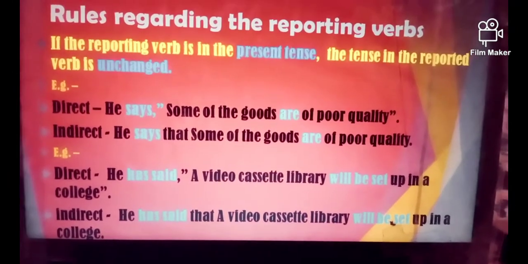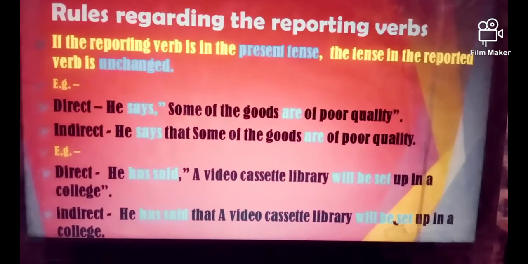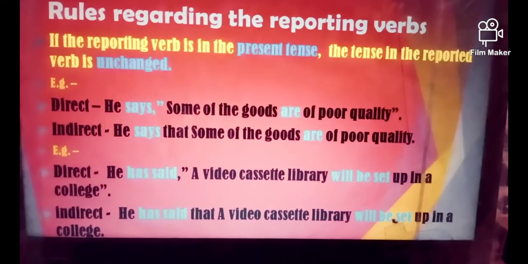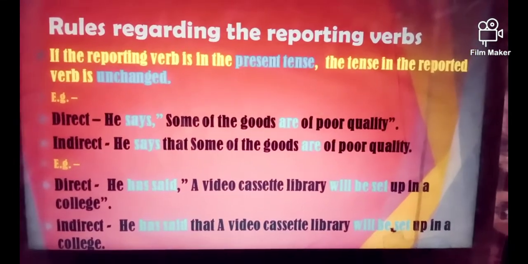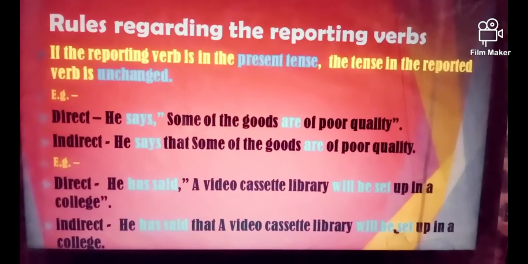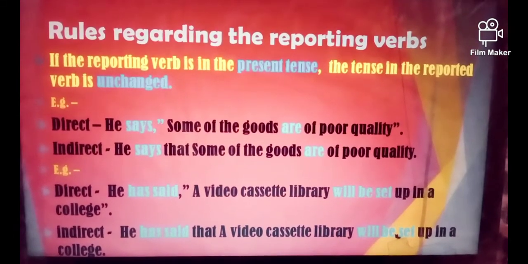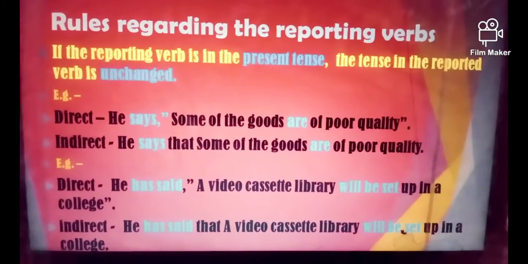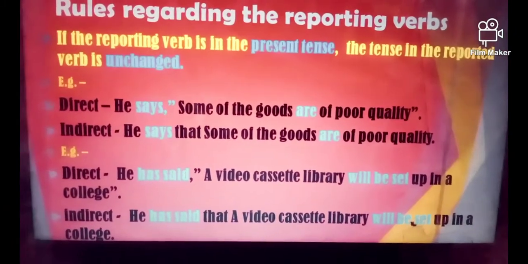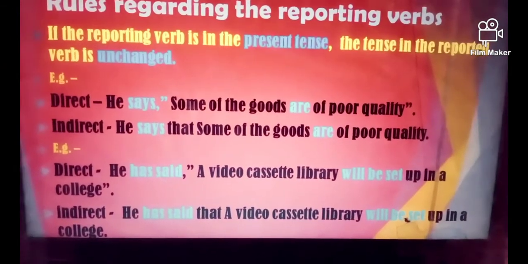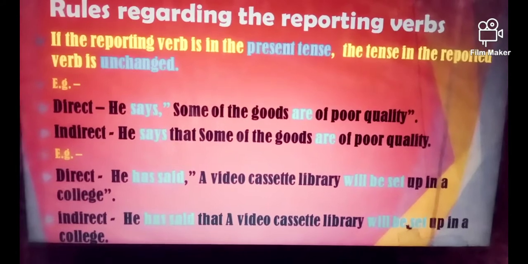Look at one more example. He has said, a video cassette library will be set up in college. Here the reporting verb is has said, that is present tense, and the reported verb is will be set up. Now while converting into indirect speech, we can use only the conjunction that, and we are not supposed to change the reported speech.